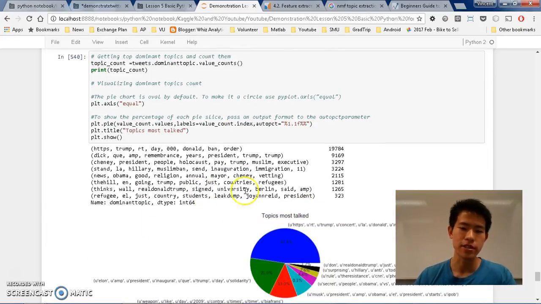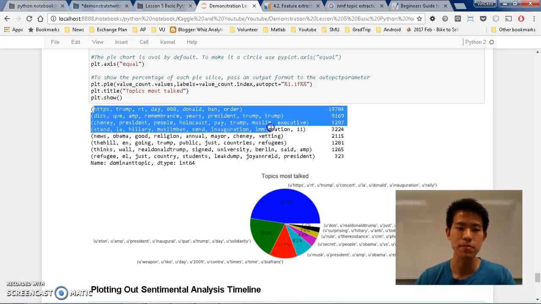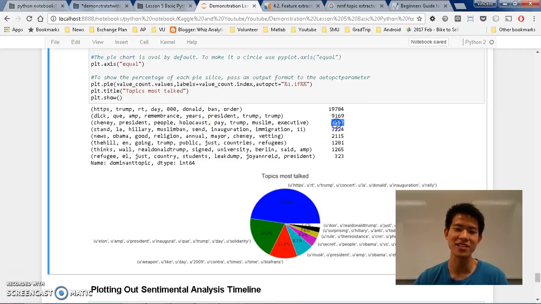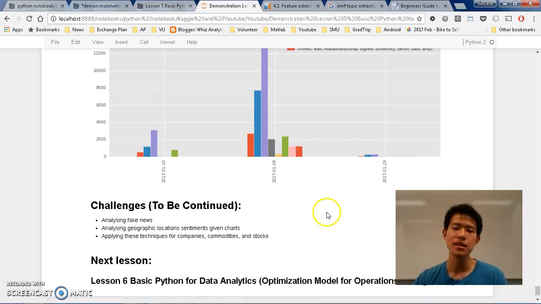And afterwards, I create a pie chart of it. If you see here, most of the people talk about Donald ban and order, Trump RT day. So this is, I think, about a certain banning of a website or something. Maybe it's something that I am not really sure. But if you see here, people talk about Holocaust at 3,000 times in like 20,000 rows of tweets and so on. Then afterwards I create a sentiment analysis, and there you go.